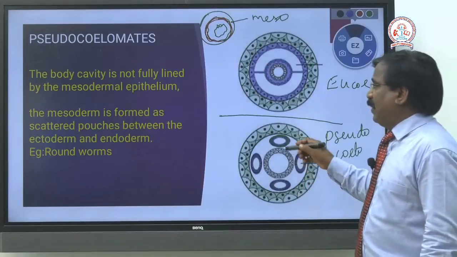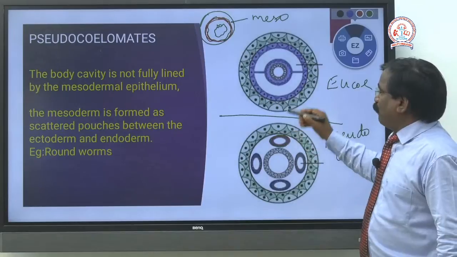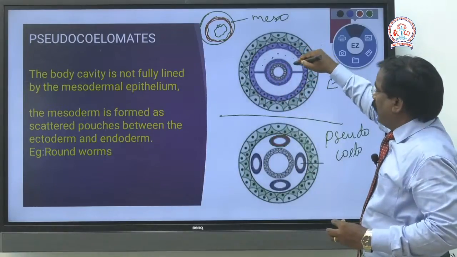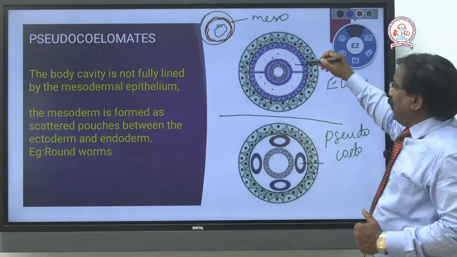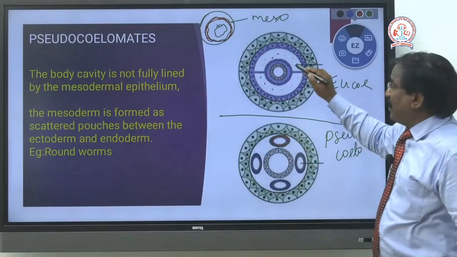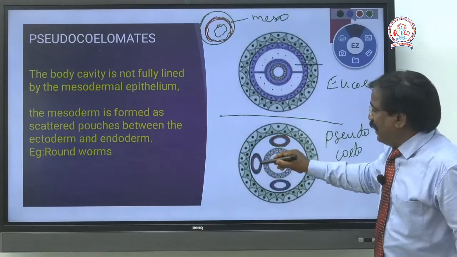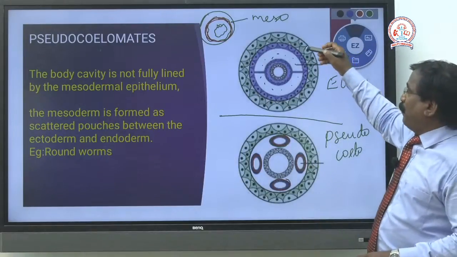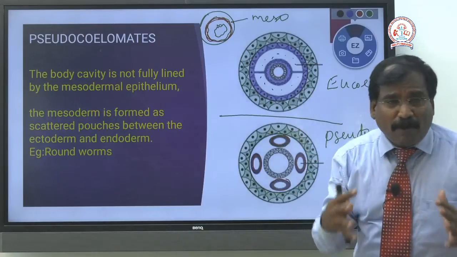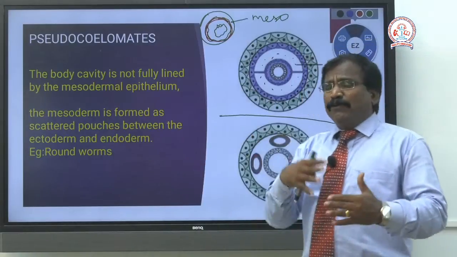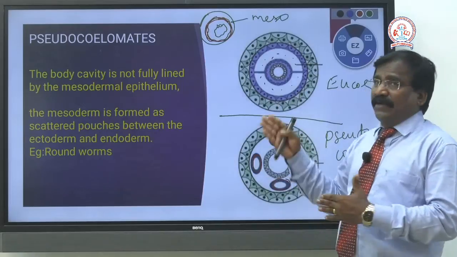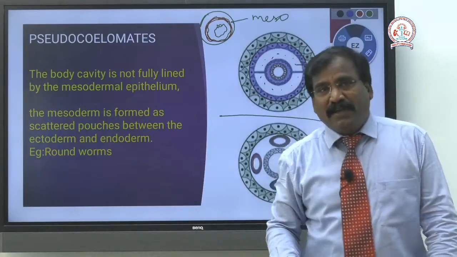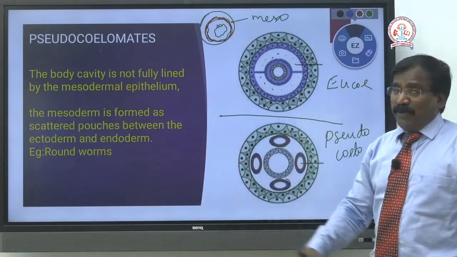Here, in the eucoelomate, the cavity is complete on all 4 sides, perfect, and it should be lined with mesodermal cells. Only then is it called eucoelom. Here, look, there are isolated, separate pouches scattered between the ectoderm and endoderm. Skirted means spread out. These pouches are not lined with mesodermal cells. There is no mesoderm lining. That's why this comes under the pseudocoelomate. Example is the roundworm.